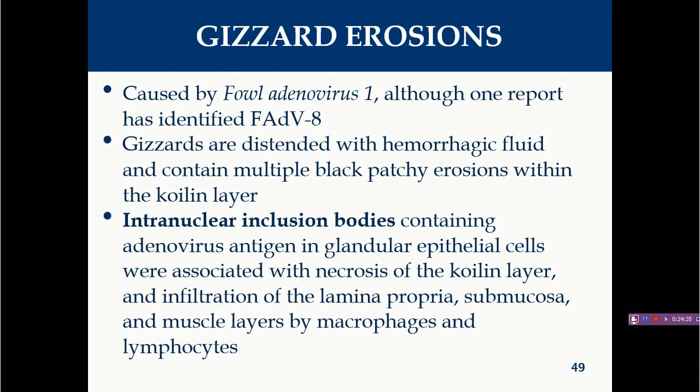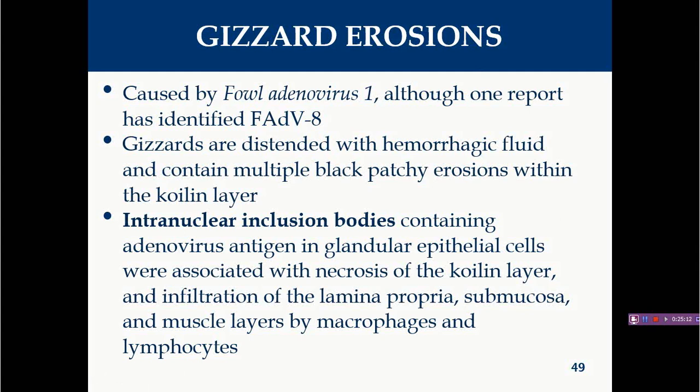Then the next disease caused by fowl adenovirus is gizzard erosions. The name itself indicates they are responsible for ulceration and erosions in the gizzard. In the majority of cases, fowl adenovirus serotype 1, or occasionally serotype 8, is associated with gizzard erosions. But there is one report in which fowl adenovirus 8 was responsible for gizzard erosion.